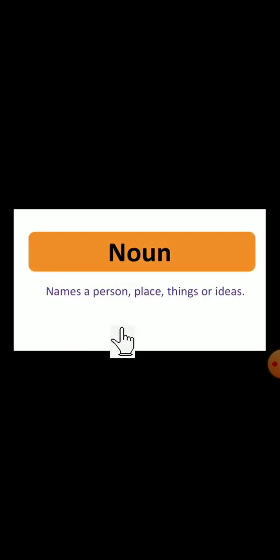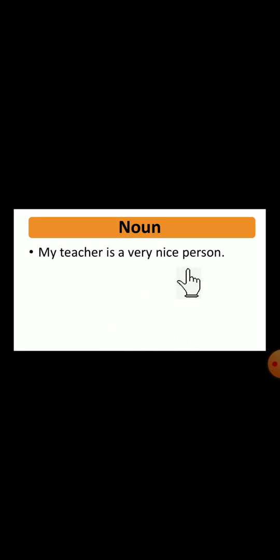Next one is noun. Noun means what? Noun is a name of a person, place, thing or idea. Examples: house, teacher, cup and shop. Now a sentence: my teacher is a very nice person. In this sentence, which is a noun?